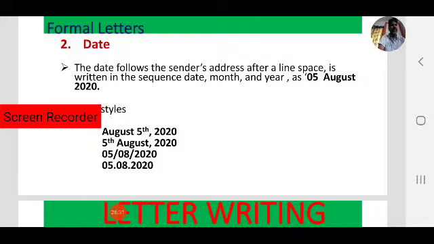Here also you can apply all the styles. August 5th 2020, this is another one. 5th August 2020, 5/8/2020, or 5.8.2020. You can use any style of the date.